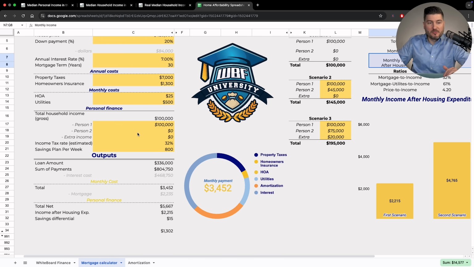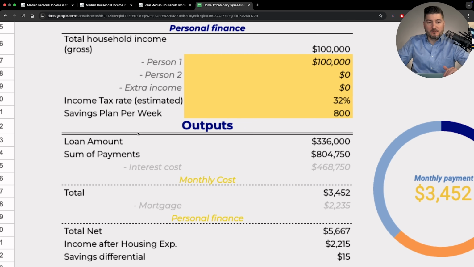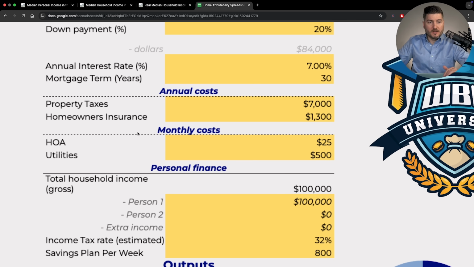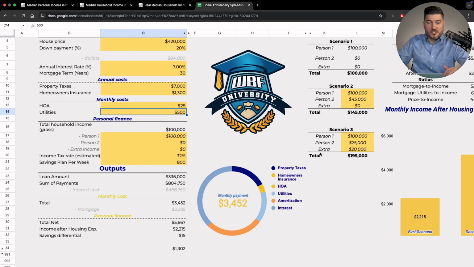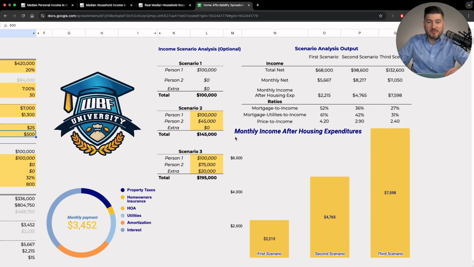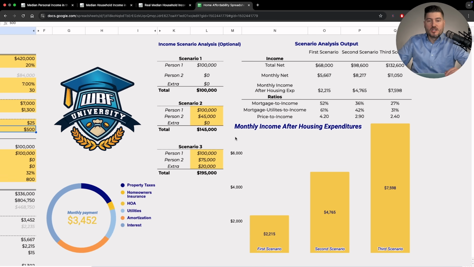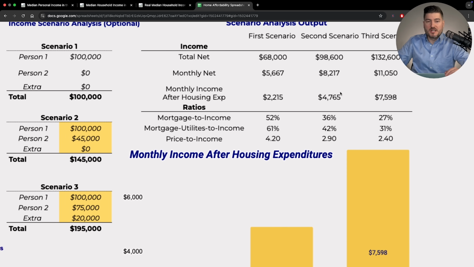And that's accounting for a bunch of stuff. That's accounting for property taxes, insurance, HOA, utilities. A lot of calculators don't take into account utilities, which is what it costs to live in your house, okay? Even if your house is paid off, you still have property taxes, insurance, and utilities to pay, okay? That never goes away. So what this is showing right here is 3 different scenarios.